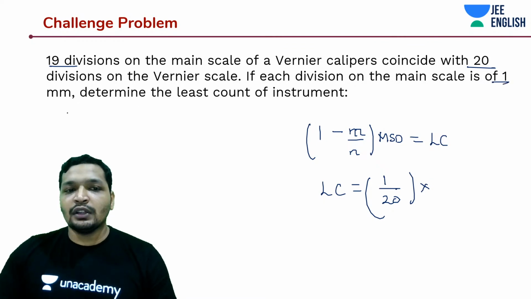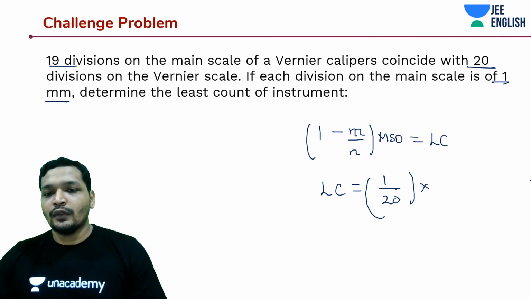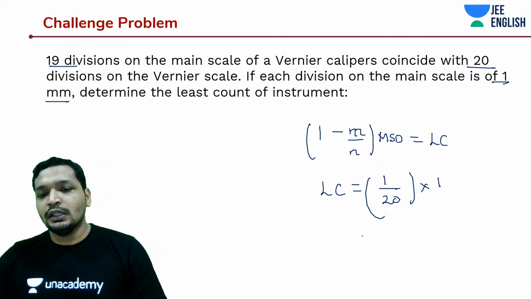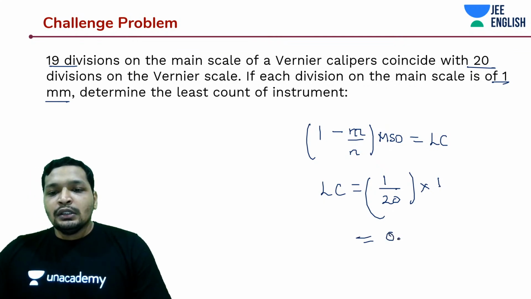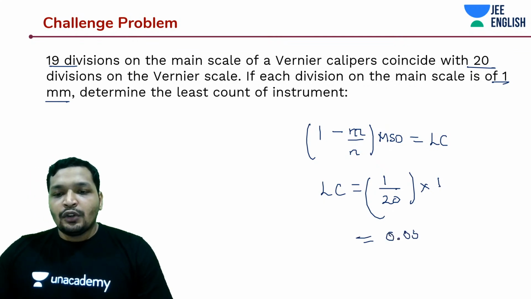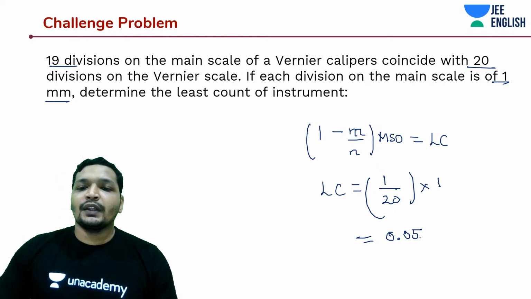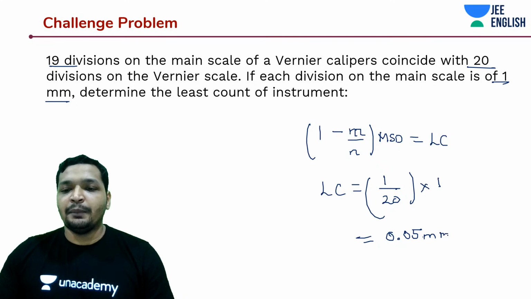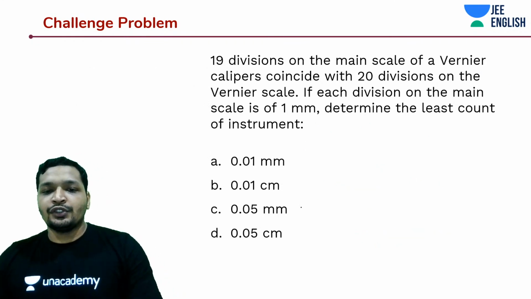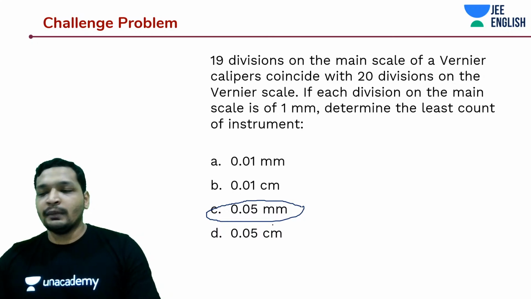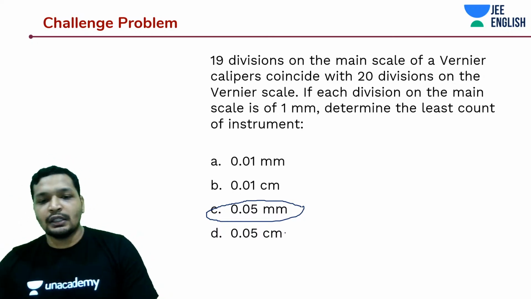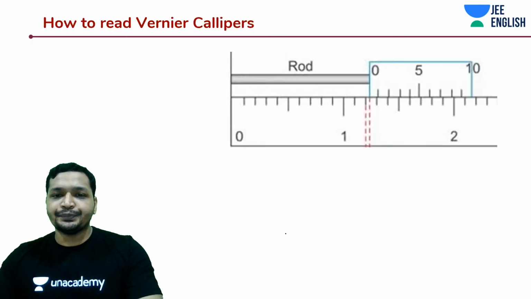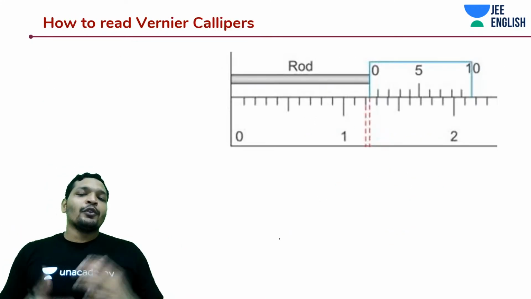Each division on the main scale is 1 mm, so that is going to be 0.05. Is that what we are going to have? Yes, 0.05 mm, right? So it should be C. Check it out. There is also centimeter, there is also mm, so don't make any mistakes in the units. So yes, let's come to the most interesting part.